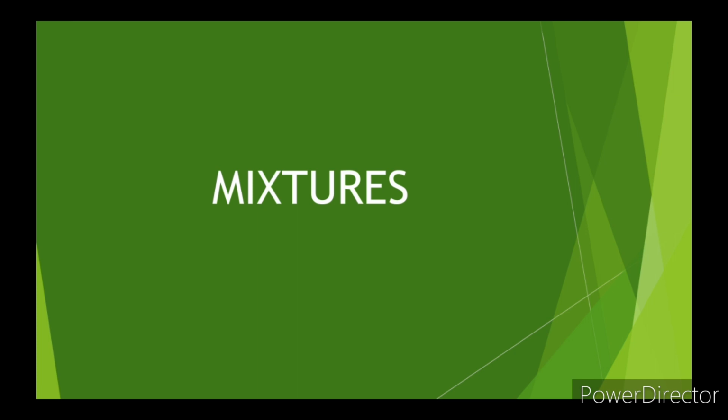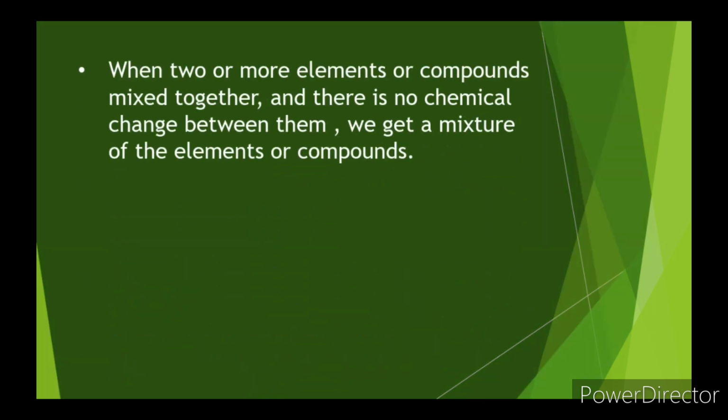Now if some compounds or some elements mix with each other and do not combine chemically, they only stay together, then we call them mixtures. Let's elaborate the statement a little more. When two or more elements or compounds mix together and there is no chemical change between them, we get a mixture of the elements or compounds.